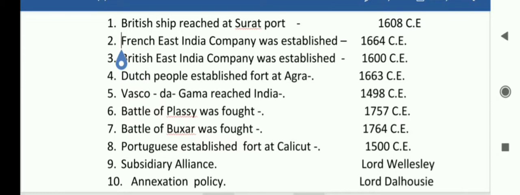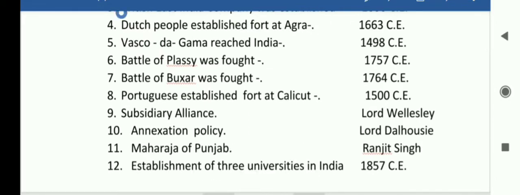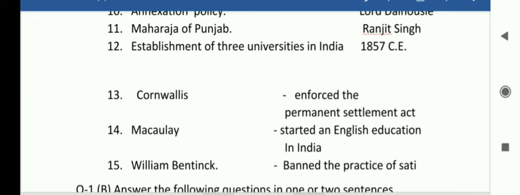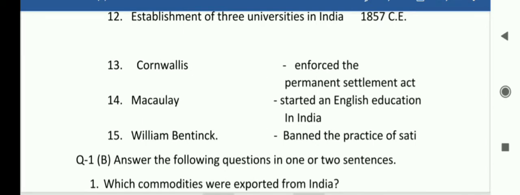Subsidiary alliance, Lord Wellesley. Annexation policy, Lord Dalhousie. 11. Maharaja of Punjab, Ranjit Singh. Establishment of 3 universities in India, 1857 CE. So students, now let's go for the 13th number. Cornwallis enforced the Permanent Settlement Act. 14. Macaulay started an English education in India. 15. William Bentinck banned the practice of sati.